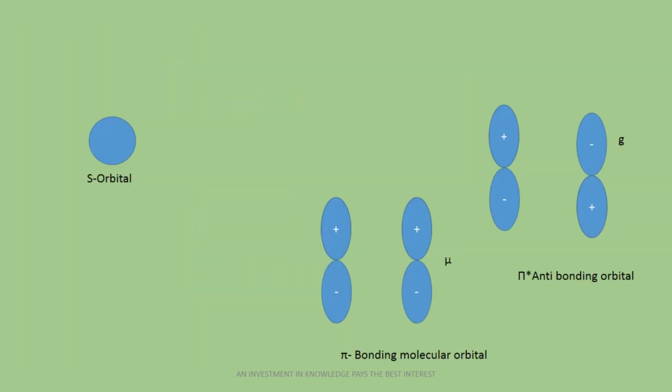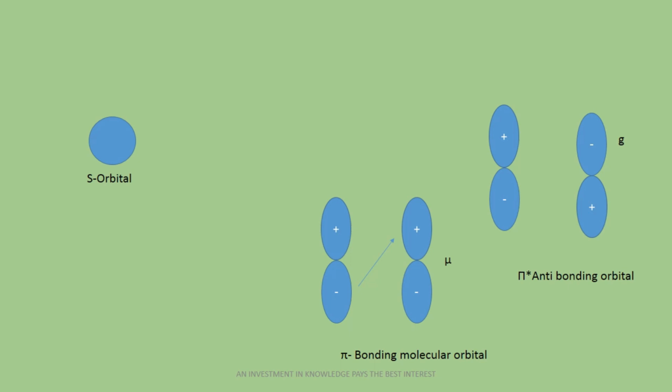Now here you can see s orbital, p orbital. The s orbital is perfectly spherical, and that's why it has a center of symmetry, and that's why we can consider it is gerade. In the same way, if I am talking about the p orbital or pi bonding molecular orbital, then we can consider there is no center of symmetry. If I put a point in the center, then upper and below both sides have opposite signs, and that's why there is no center of symmetry.